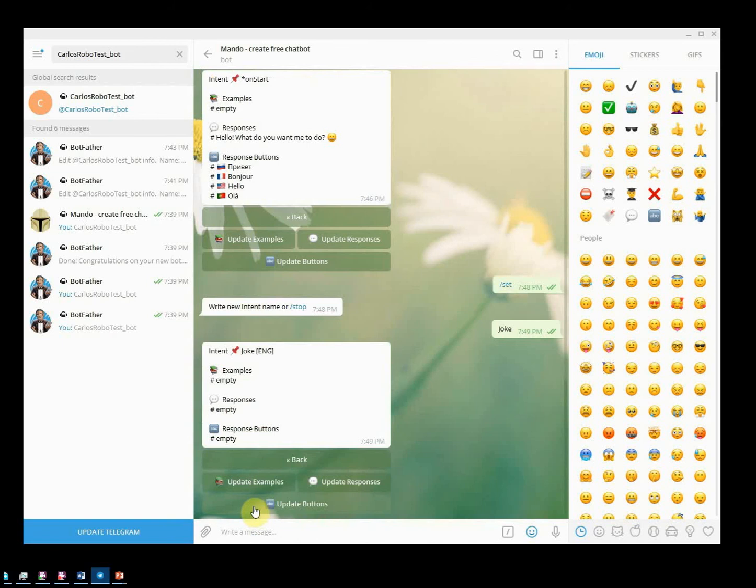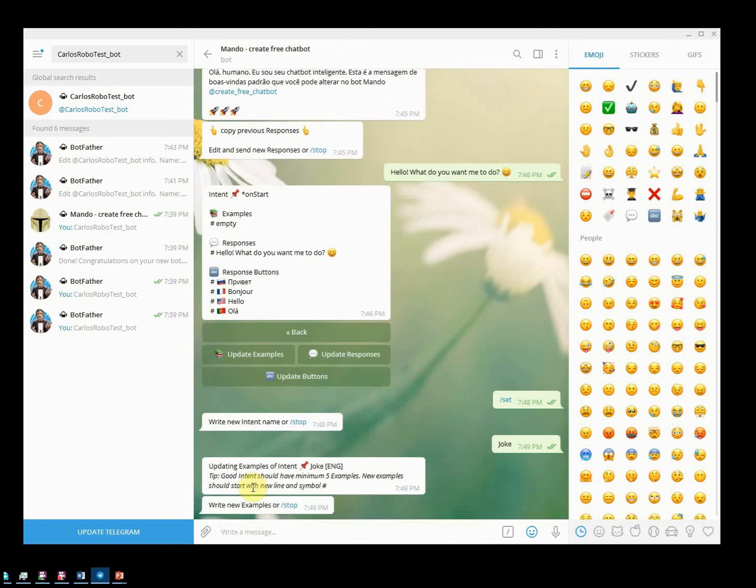You can see here that the intent has examples. These are examples of what the user can ask, and then responses. This is the kind of response that the bot will give. So we press update examples. Right now we need to put in some examples of how the user can ask for a joke.